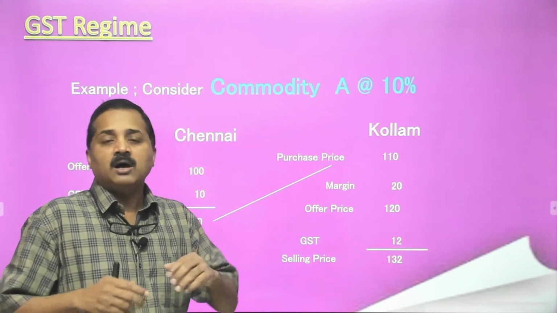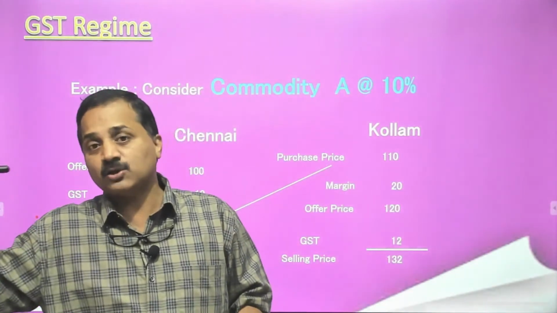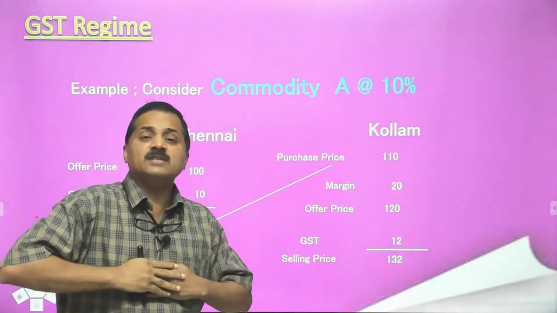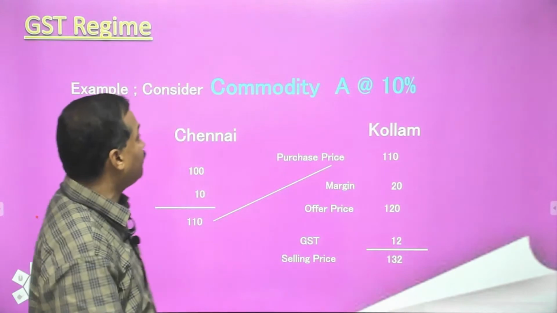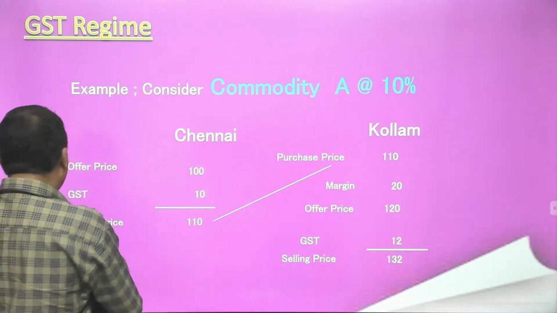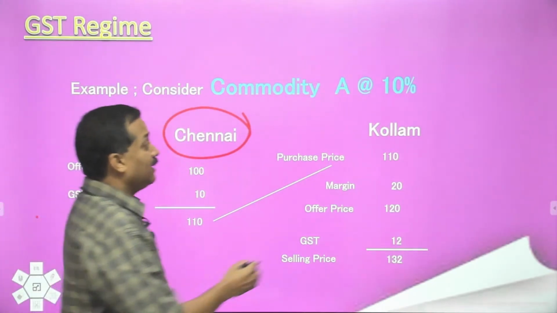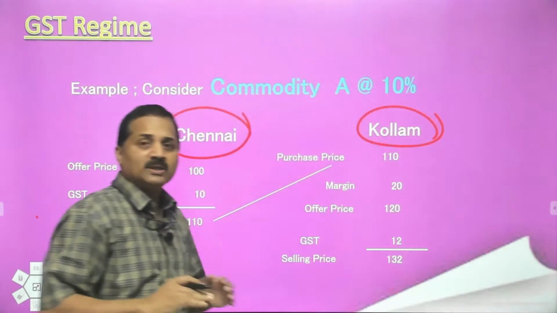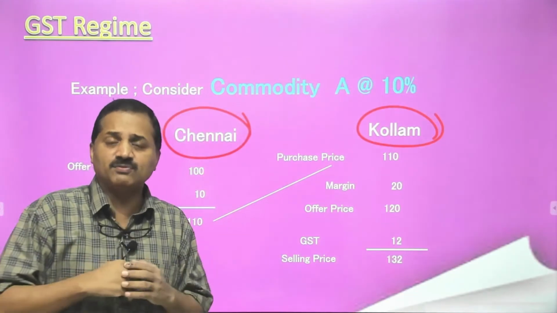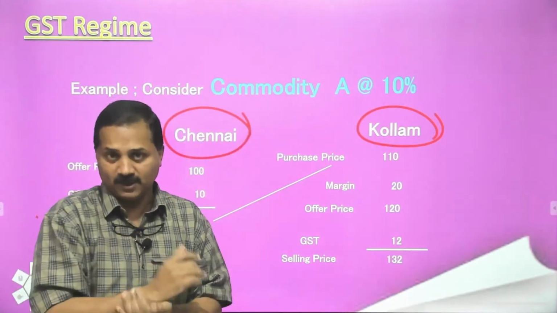Earlier on, VAT was available only within the state. I could purchase from Kochi and I could sell it at Kollam. Both Kochi and Kollam are in Kerala. But now India has become a one single market with the advent of GST. The same thing, I am not going to explain it again, but look, here I am purchasing it from Chennai, which is not in Kerala, and I am selling in Kollam. So this has brought forth the dramatic change in the taxation of the whole of India, because India has become a one single tax region, tax union.